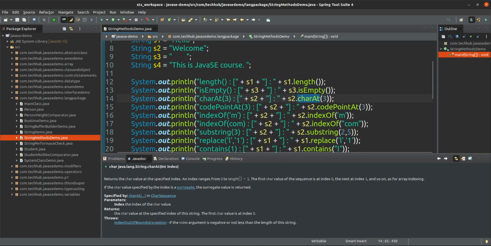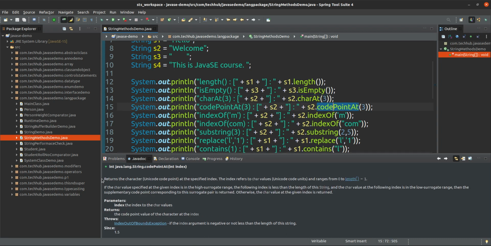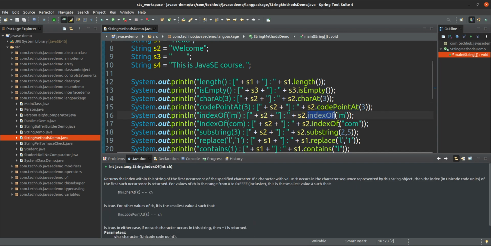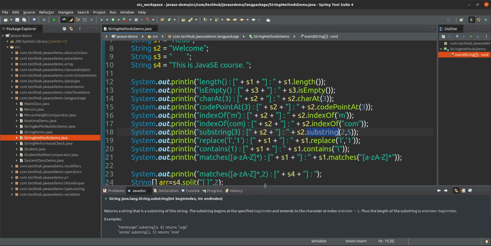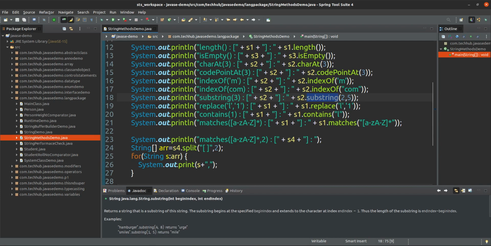This description is coming about the charAt method. What is the charAt method? It returns the character value at the specified index. Simple. At this index, whatever the character is, it will return that character only. codePointAt returns the Unicode point at the specified index, the Unicode number. indexOf will return the index of the first occurrence. Like that you can go through all the methods, but only some are important.